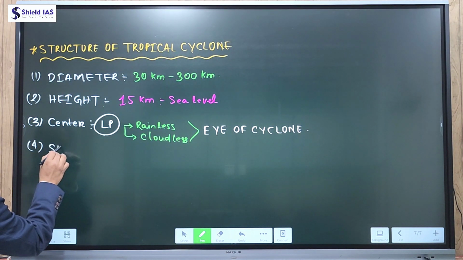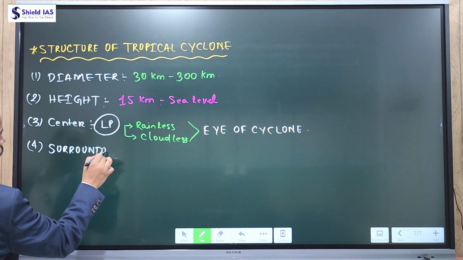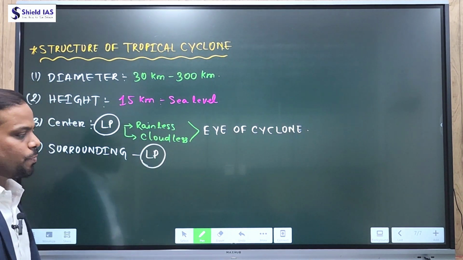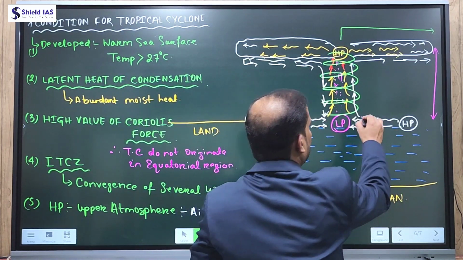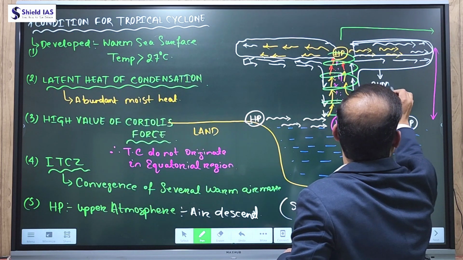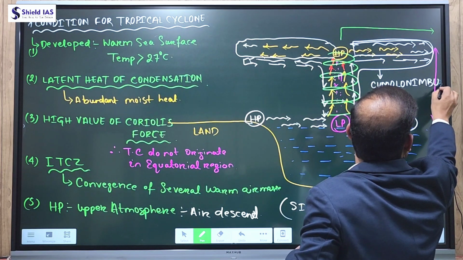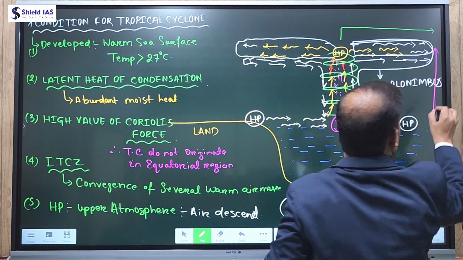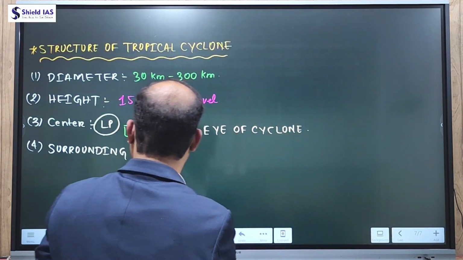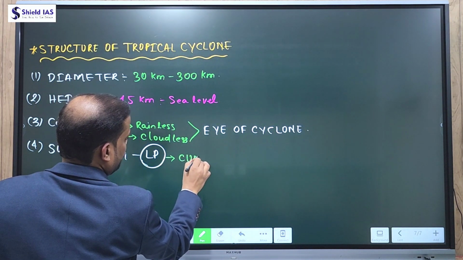The fourth thing is the surrounding area surrounding the low pressure. Surrounding the low pressure, there is a huge wall. What type of clouds is this huge wall made of? This cloud is known as cumulonimbus cloud. This surrounding wall around the low pressure area has cumulonimbus cloud.